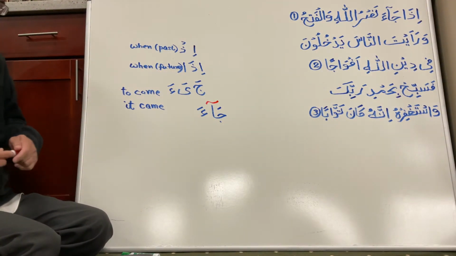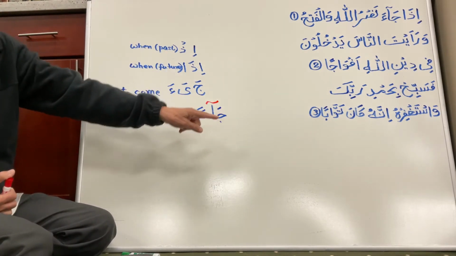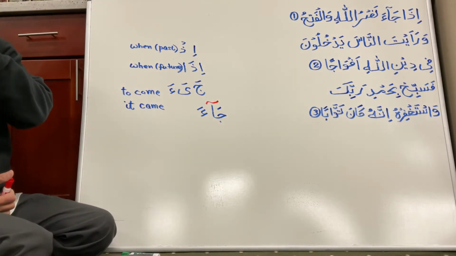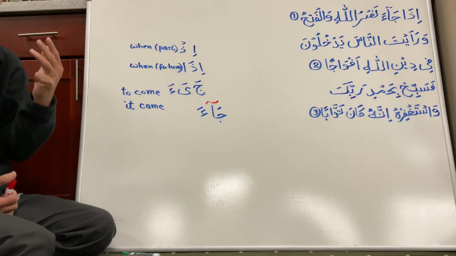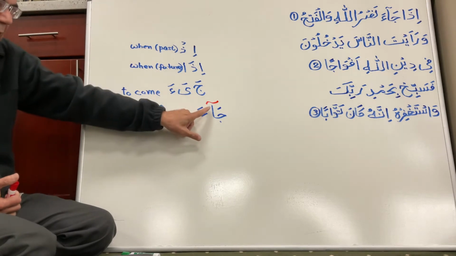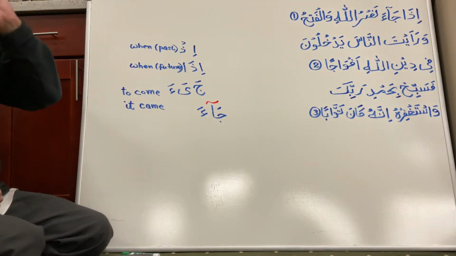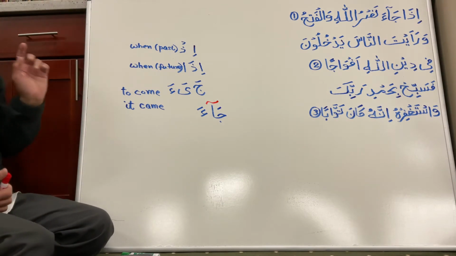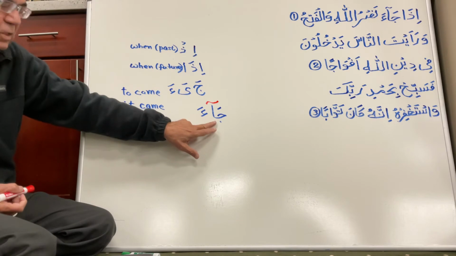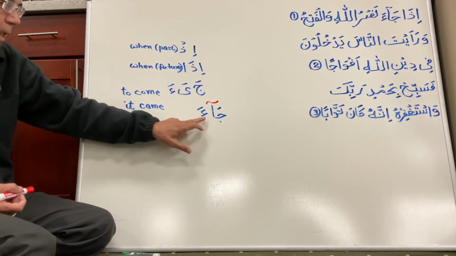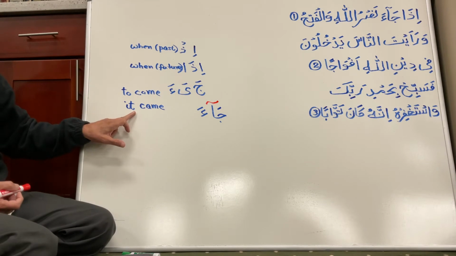Very important, whenever you see in the Quran a hamza, before that, if there is one of the three letters, alif, waw or ya, those are weak letters, then they should be pronounced with mad. So if you look in the Quran, idha jaa, okay? So what is it? Idha is before that, okay? Idha is used for the future. This is a past tense.